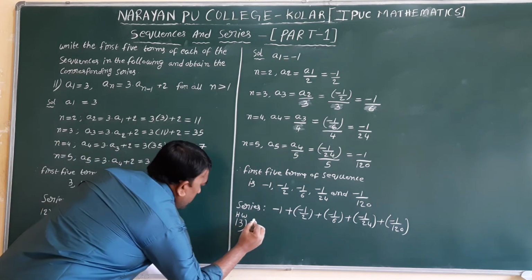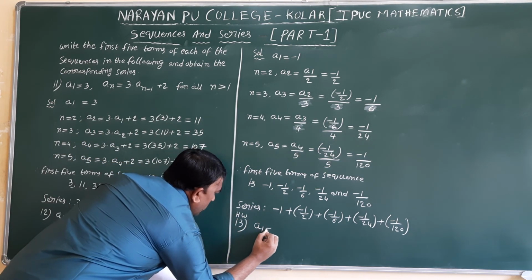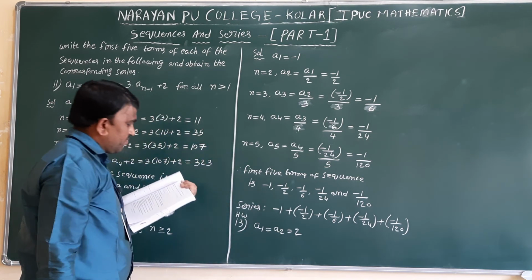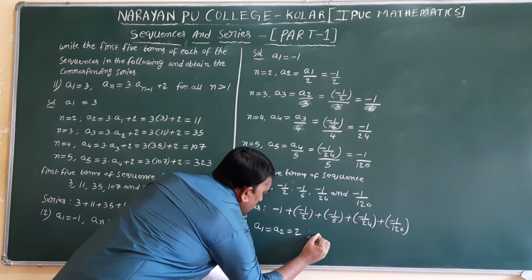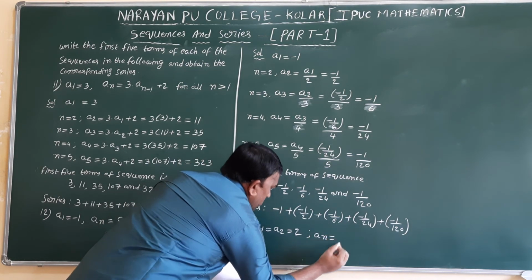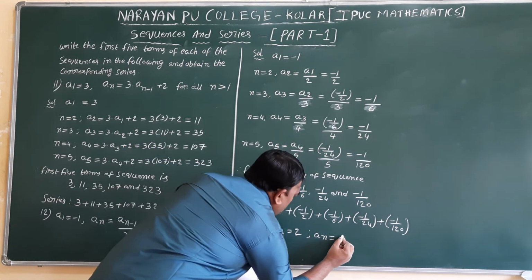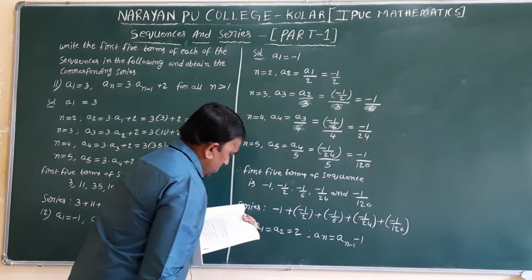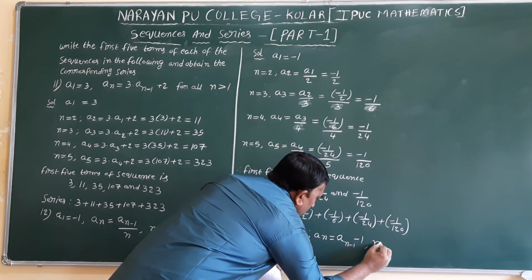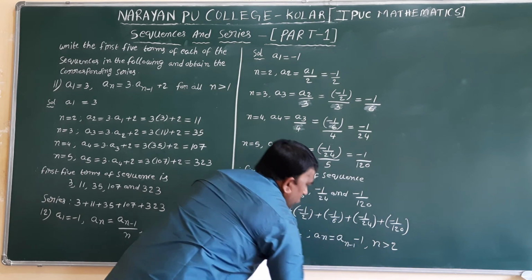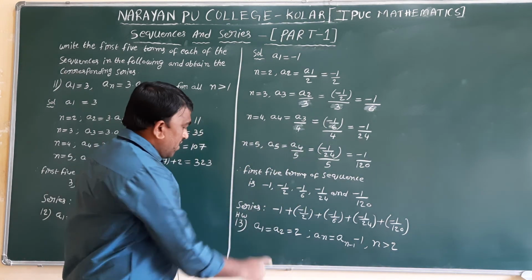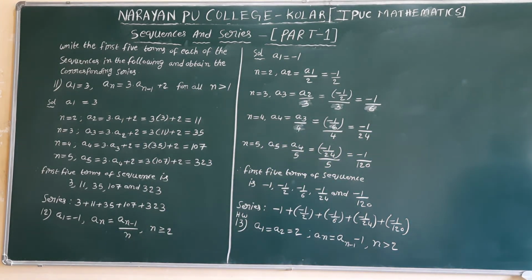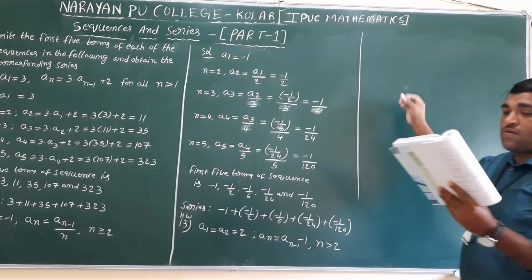13. a1 equal to a2 equal to 2, a n equal to a n minus 1 minus 1, n is applicable for greater than 2. So the first 2 terms are given. From starting 3 you can calculate. Same model only. Next problem.